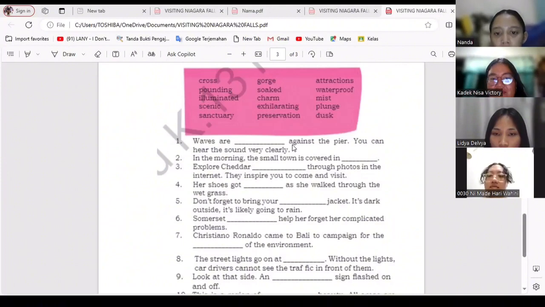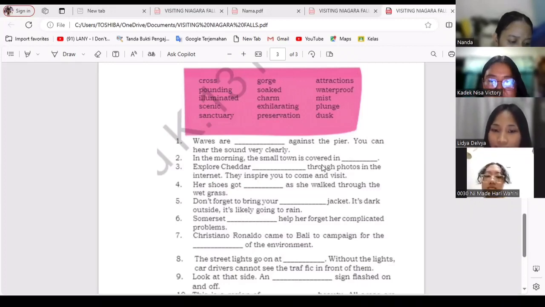Waves are blank against the pier. You can hear the sound very clearly. The answer is pounding. Okay, good. Next question. Who wants to try? Okay, Lydia? In the morning, the small town is covered in mist. Okay, good, Lydia. Next question.